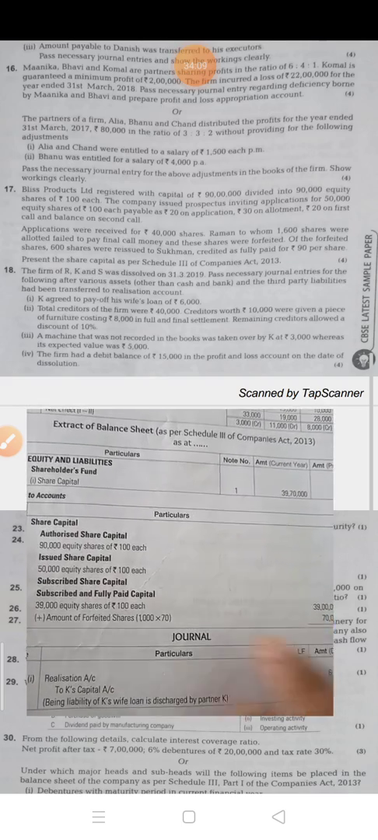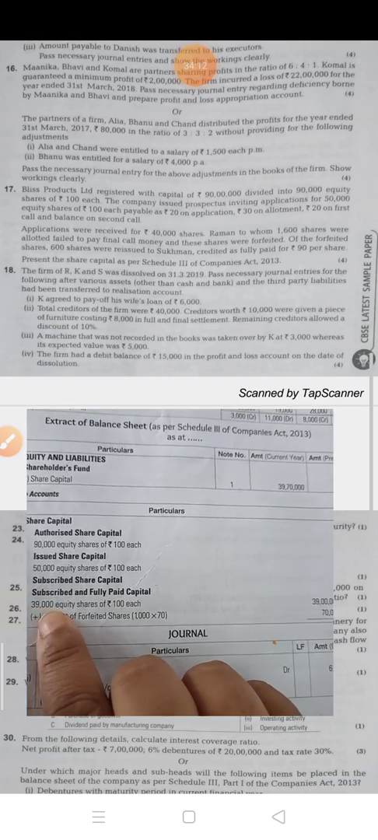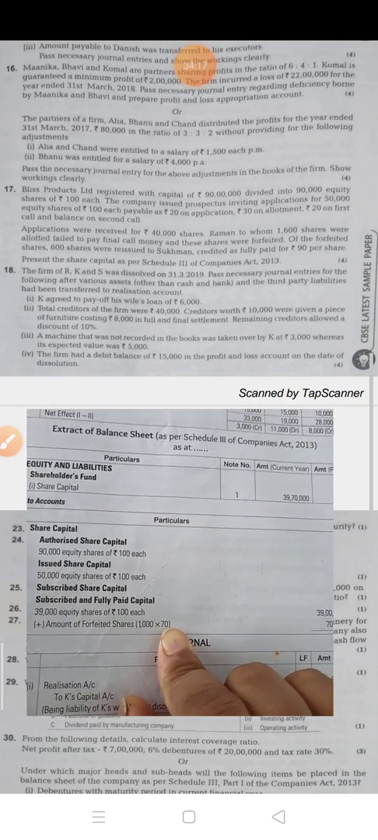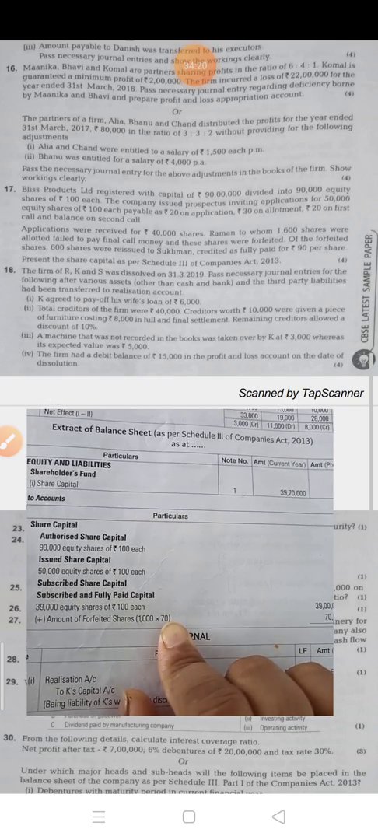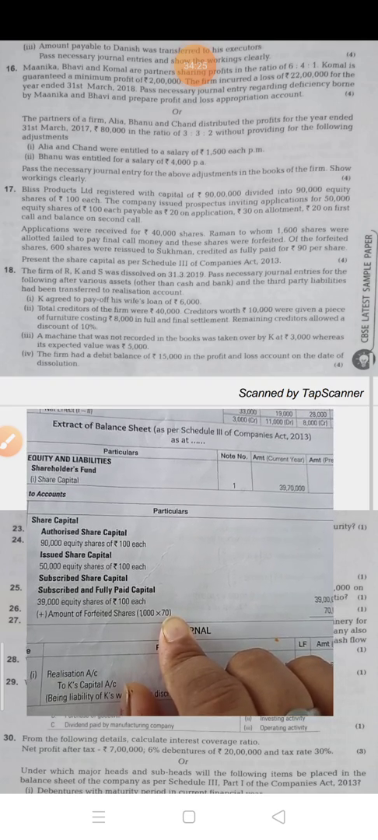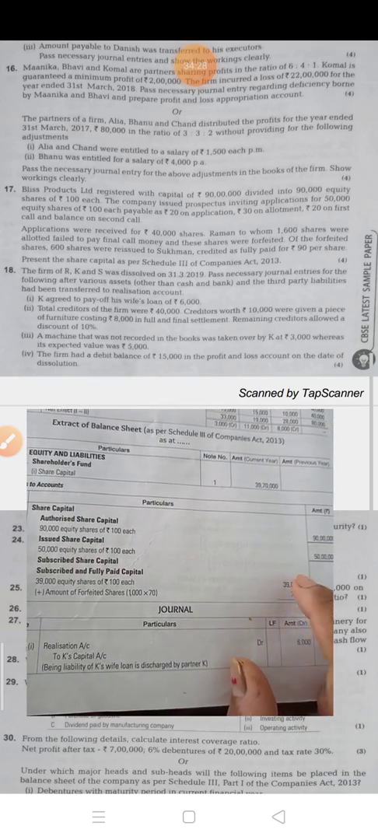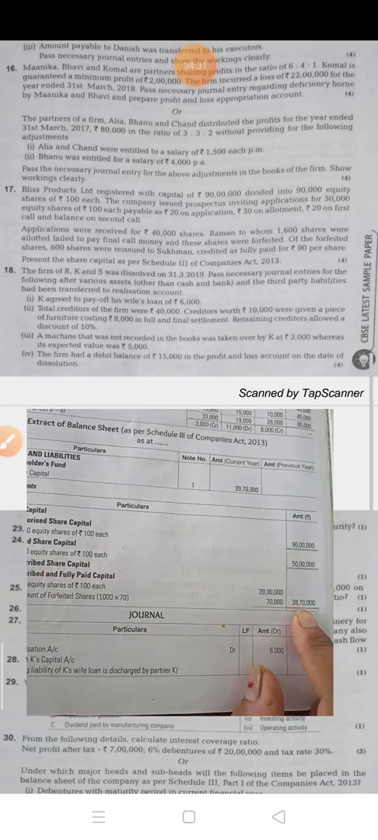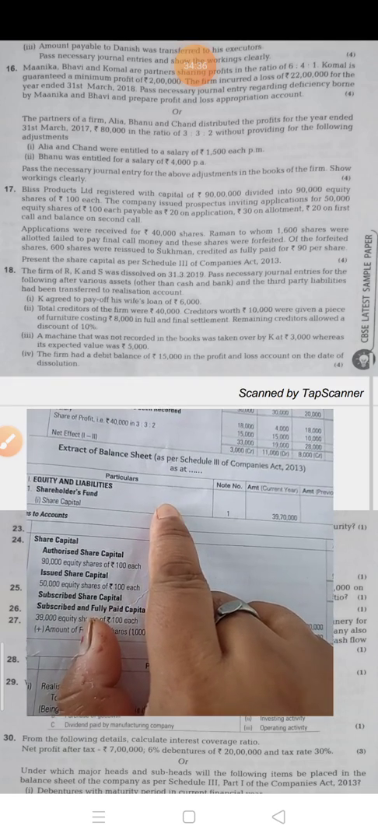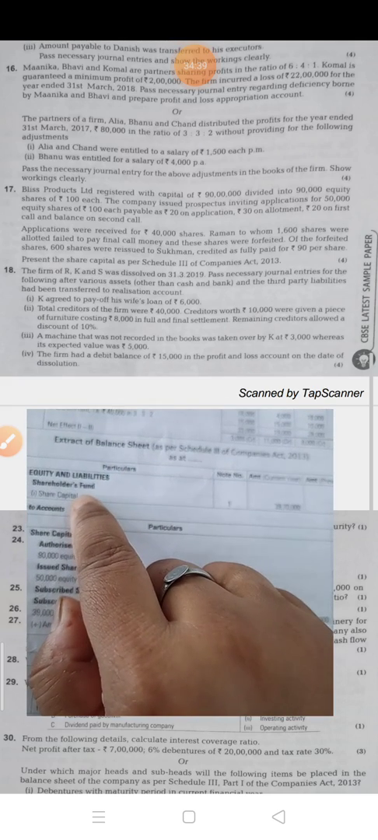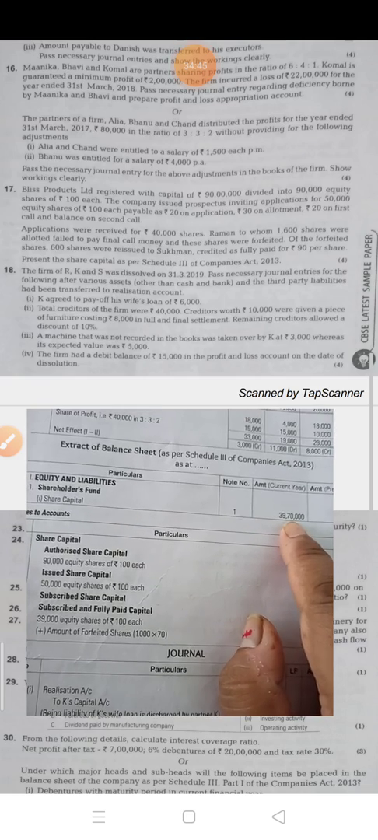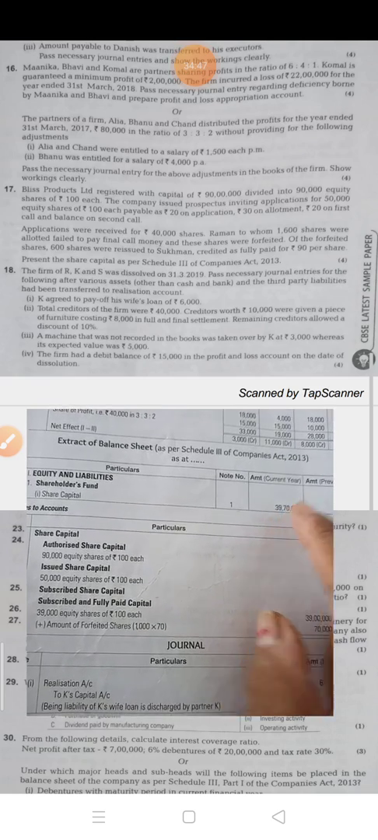Now the amount forfeited, this 1,000 shares which you have subtracted from here, how much amount have you forfeited? Up to 70, means 20 on application, 30 on allotment and 20 on first call, and second call not paid. So amount forfeited up to 70, it means 70,000. These two amounts you have to add and the share capital amount is 39,70,000. This you have to write down in the balance sheet, equity and liabilities under the subheading shareholders' fund, 39,70,000. Okay.